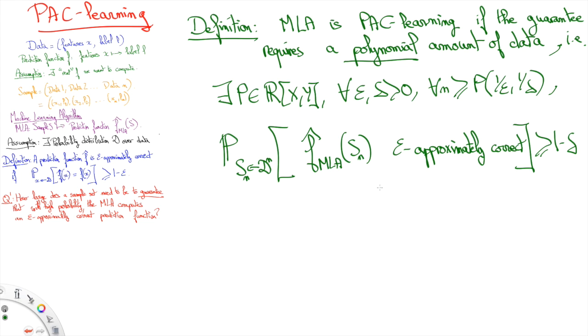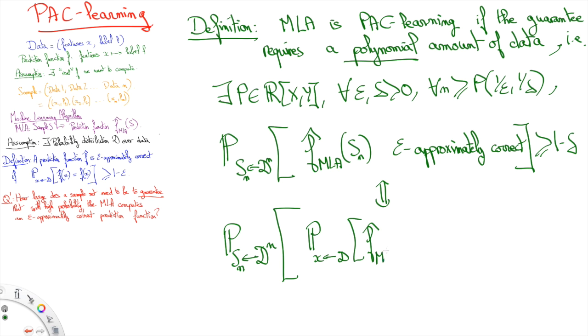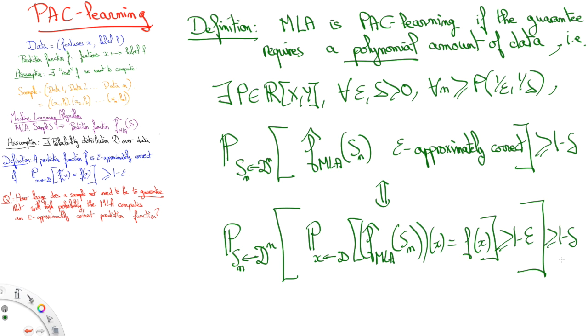This is really saying that the machine learning algorithm computes epsilon correct prediction functions with high probability on polynomially sized sample sets. Let me now take this one step further by writing the definition of the computed prediction function being epsilon correct. This leads us to the condition that with probability at least 1 minus delta for sample sets, the probability that a prediction made using our machine learning algorithm matches the real label for some data drawn randomly is at least 1 minus epsilon.